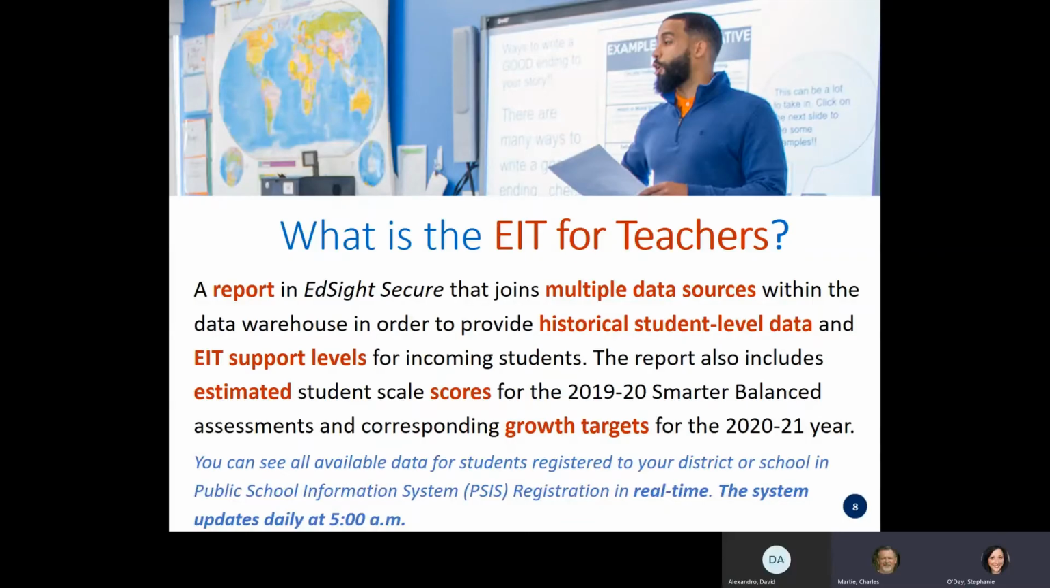EIT for Teachers is our newest EdSite Secure report. Through EIT for Teachers, we sought to leverage the data in the existing EIT report, which is longitudinal, cross-domain data for students in your charge. It also provides the EIT support level, as well as estimated scale scores for the 2019-20 Smarter Balanced Assessments and corresponding growth targets for the present school year. These are data elements that may be of use to you as you engage the students in the fall, many for the first time. As with other EdSite Secure reports, the data are updated each day to reflect the student's current district and school registration.